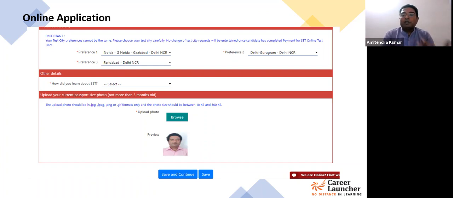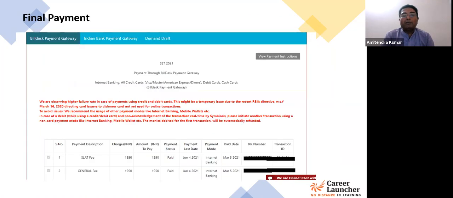So that's almost the final stage of the application. आपने save and continue किया, then you'll see the payment window जो आपने payment अभी तक किया है. So you make the payment for the different exams, whichever you are applying for. अगर आपने एक exam के लिए apply किया है, so 1950 का payment किया होगा. अगर आपने दोनों के लिए apply किया है, तो 3900 का payment किया होगा. वो यहाँ पे visible हो जाएगा, the mode, the date on which you made the payment actually.